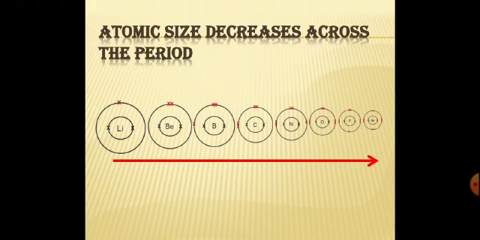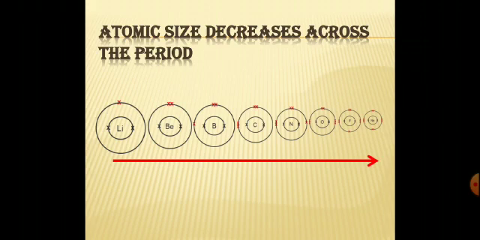Next, what happens to the size across the period? The elements are arranged in increasing order of atomic number. From left to right in the periodic table, the atomic number increases. We know that atomic number is nothing but the number of protons, which also increases. Now nuclear charge: we know that the nucleus consists of protons and neutrons. Neutrons have no charge, so the charge of the nucleus mainly depends upon the number of protons. The more the number of protons, the more the nuclear charge.